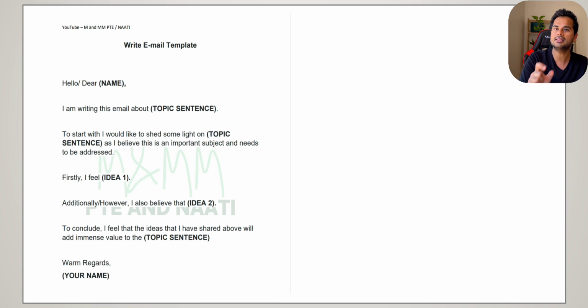The word email itself, I don't need to worry about because I've already used the word email over here. I'm writing this email, so that keyword is already covered. The only 2 things that I'm going to cover is family life and transport. So you have to think of your ideas which are positive and that include the word family life and transport. Family life, I can say people will have a better family life and work balance, right? Because if they're working from home, they will have more time to spend with their family.